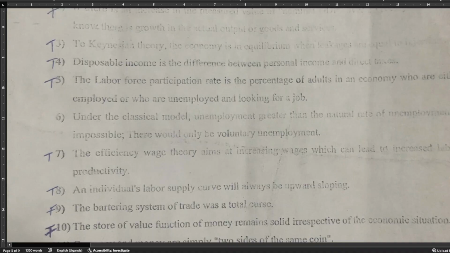Why? In the classical model, they consider that wages are flexible, so there is no involuntary unemployment; the excess labor will always find where to go, whereby the managers will reduce the wages.